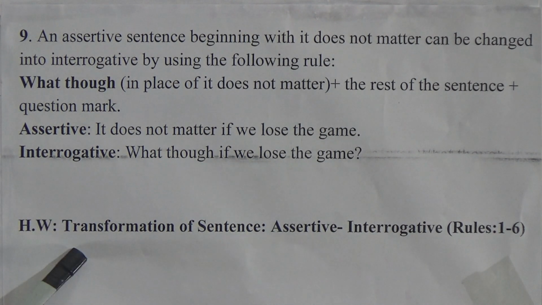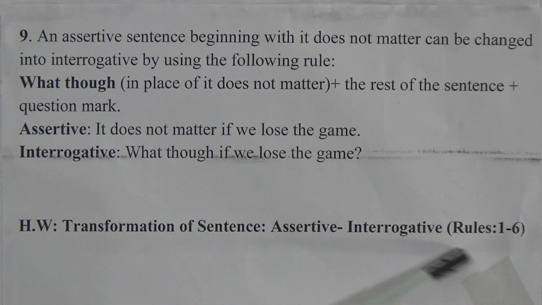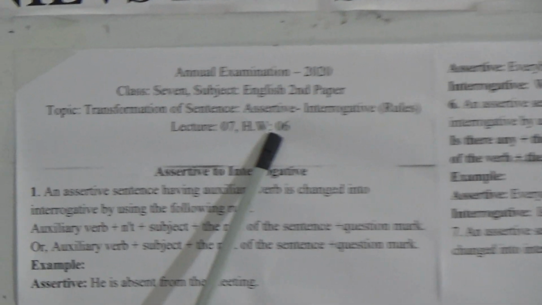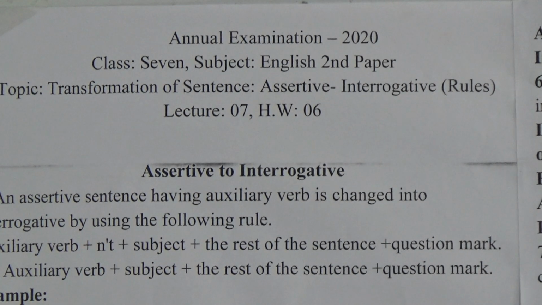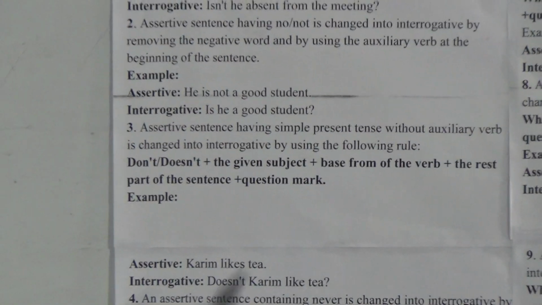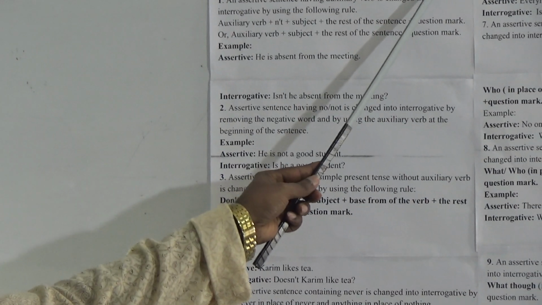Look at the end of our board, it is written SW. What is written here? SW, homework: transformation of sentence, assertive to interrogative, rules number 1 to 6. Dear students, this is our homework, SW number 6 of lecture number 7. Rules 1, 2, 3, 4, 5 and 6 are your SW, and you will do your SW in your SW copy.